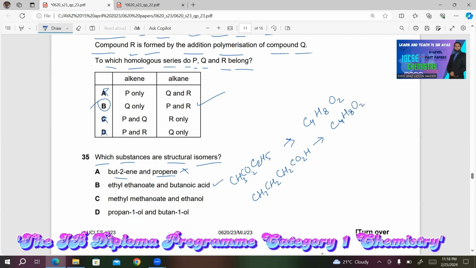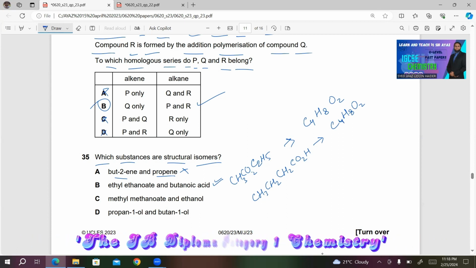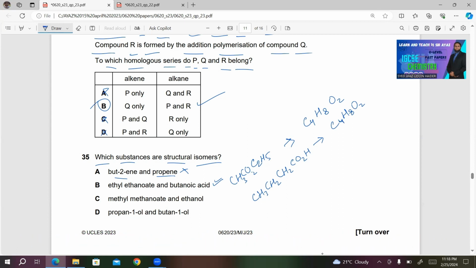So this looks correct to me because both of these have the same molecular formula. So they must be structural isomers. They have different structures. One is an ester, the other is a carboxylic acid. Next, methyl methanoate and ethanol.